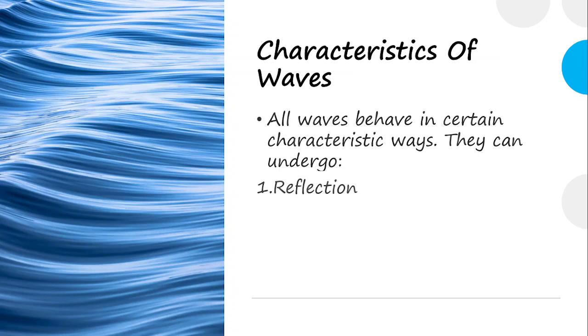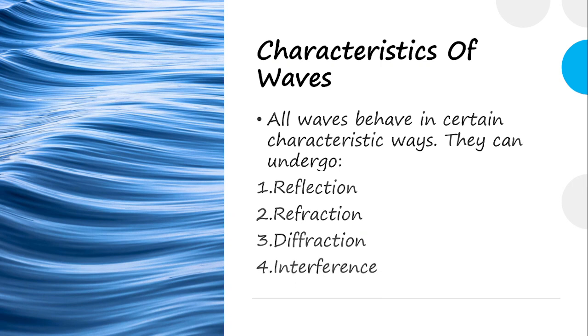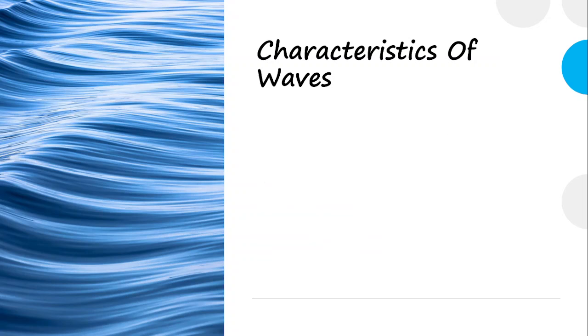The first one is reflection. This is the first characteristic of waves. Then there is refraction, there is diffraction, and then there is interference. So all these four are the main characteristics of waves, or the main behaviors of waves. We'll be discussing each one of them.